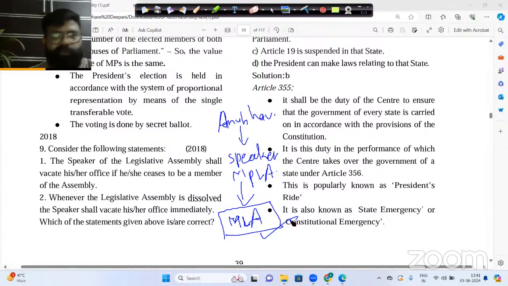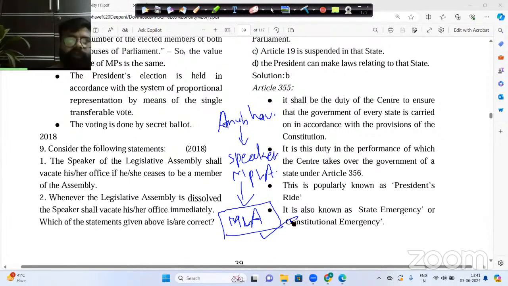Right now, when this particular Lok Sabha was not dissolved, Om Birla was the Speaker of Lok Sabha. Now, why was Om Birla qualified to become the Speaker of Lok Sabha? Because Om Birla was also the Member of Parliament of Lok Sabha from the Kota constituency in Rajasthan.